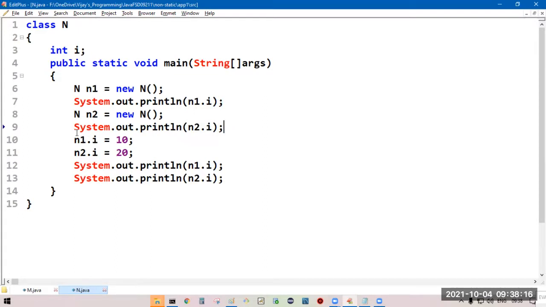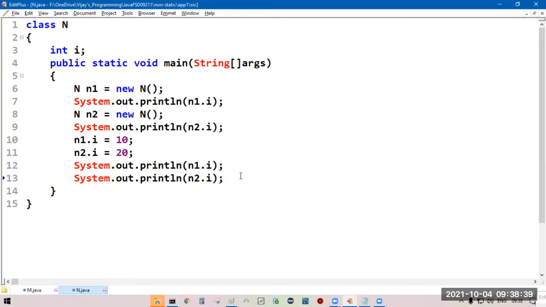Now, n1.i, we are modifying it to 10. Earlier it was 0. n2.i, we are modifying it to 20. Earlier it was 0. Now, if you try to print n1.i, you will get 10, and n2.i, 20. Initially 0, 0.